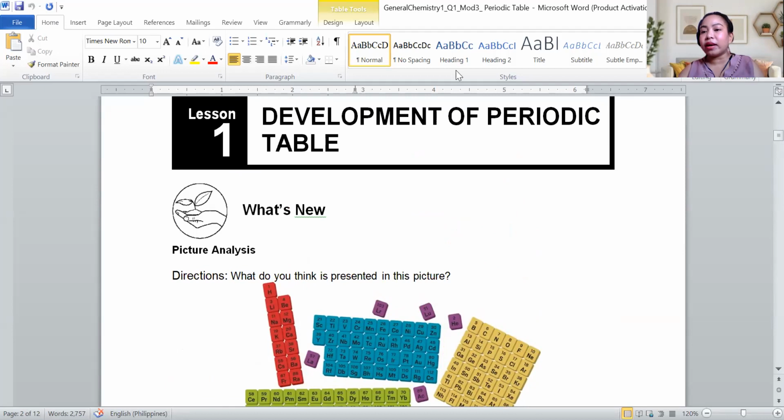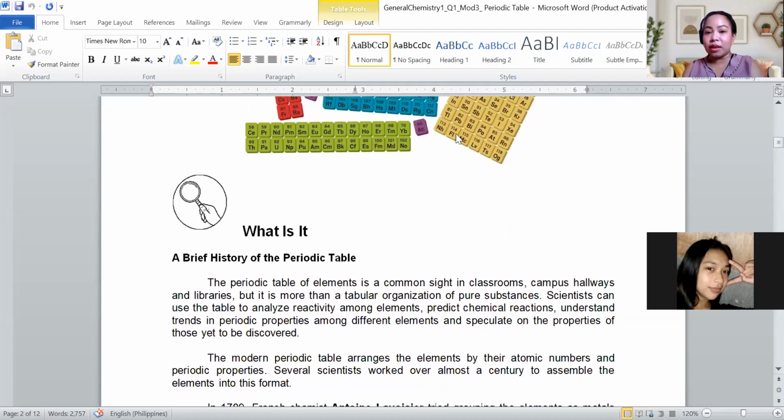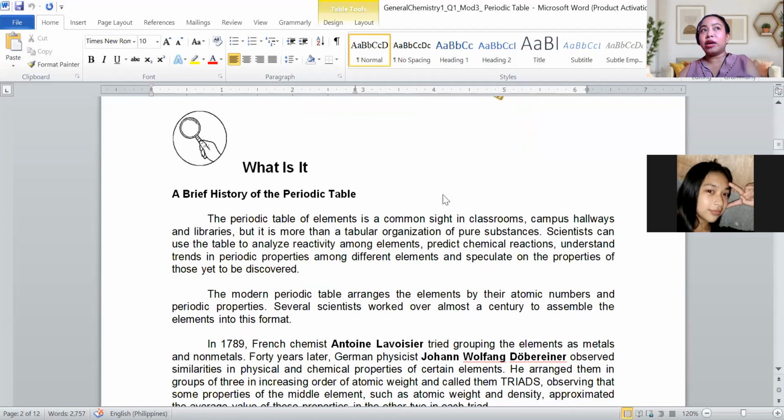Now, the periodic table has a very, very long history. Why did they come up with making this periodic table? The purpose is to have an organization of these elements. Kay nagdaghan naman, nagkadaghan na kayo ang ilahang na-discover. So, they need to organize. Kaya dili man pwede nga parehas tong balay ang atuang bed, ibutang na pwede sa CR, ang ato ang plato dito sa CR, dili. We put things in their proper places. So that's the reason why they come up with this periodic table, to have an organization of all the elements